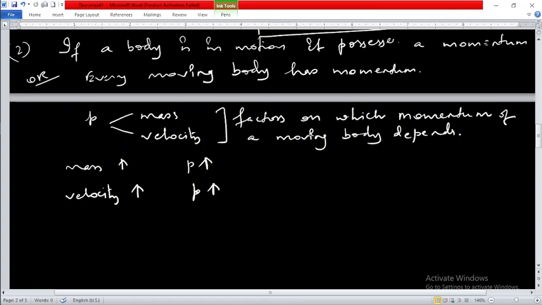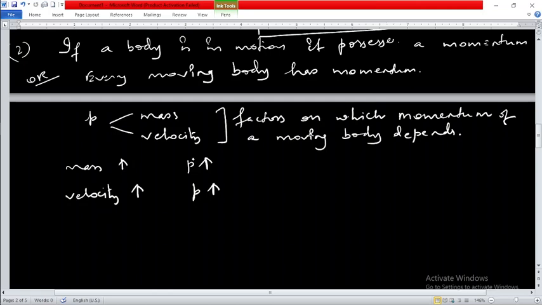If the mass is large, there will be large momentum. If the velocity is large, again there will be large momentum. And if both mass and velocity are large, in such a case you will have even larger momentum.